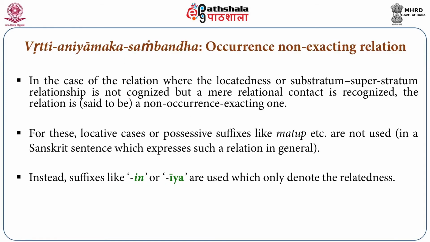One example of a non-occurrence exacting relation is swatva or swamitva. So there is a king's minister. There must be a relation between king and minister; unless there is, you cannot say that he is the king's minister.